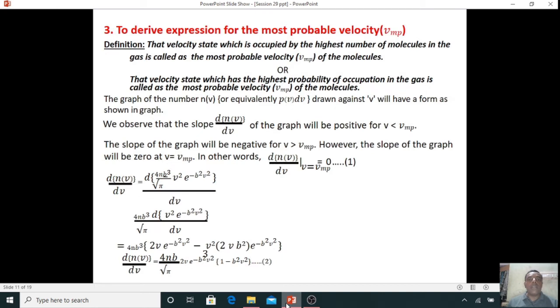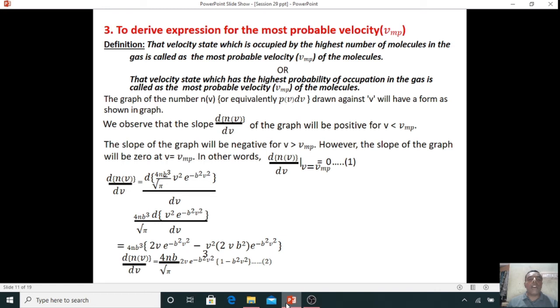So next is the most probable velocity. The most probable velocity is the velocity that the highest number of molecules in the gas can occupy. Or, another definition: the velocity with the highest probability of occupation in a gas is called the most probable velocity of the gas.